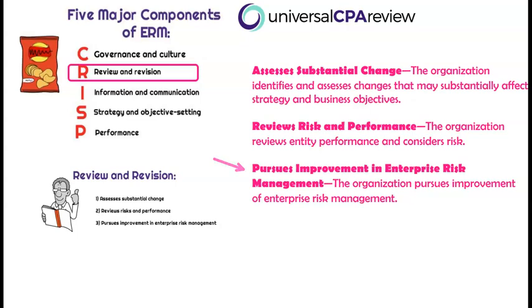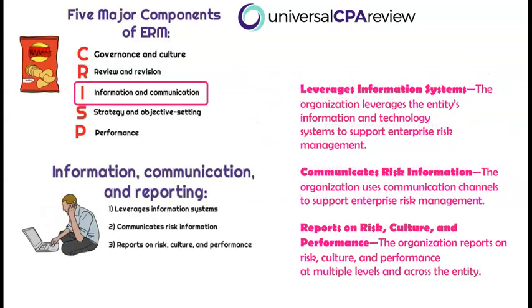Next, we're going to talk about information, communication, and reporting. This is very similar to what we talked about in the COSO internal controls framework. Enterprise risk management is also going to require this continual process of obtaining and sharing necessary information from both internal and external sources, right? That's going to go up and down all across the organization. So the organization is going to be in search of constantly capturing, processing, managing, and communicating both timely and relevant information to identify risk that could affect strategy and business objectives. There are going to be three principles that relate to information, communication, and reporting.